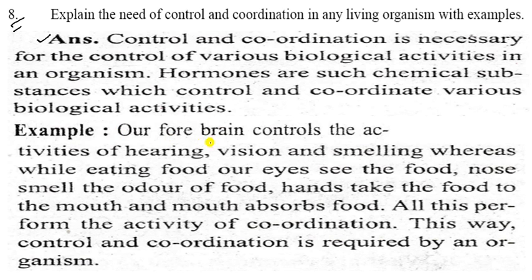For example, our forebrain controls the activities of hearing, vision and smelling, whereas while eating food, our eyes see the food, and nose smells the odor of the food, hand takes the food to the mouth, and the mouth absorbs food, and all this performs the activity of coordination. This way, control and coordination is required by an organism. It is an essential part of the human body or other bodies. So you can write this answer, and that is the 8th answer.